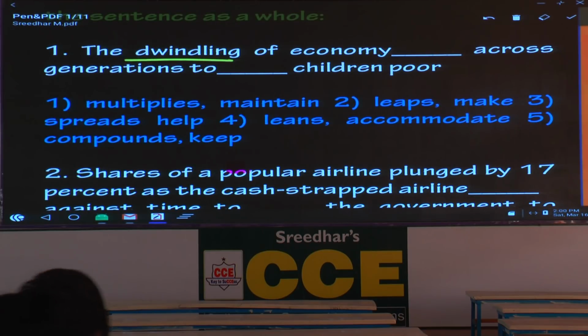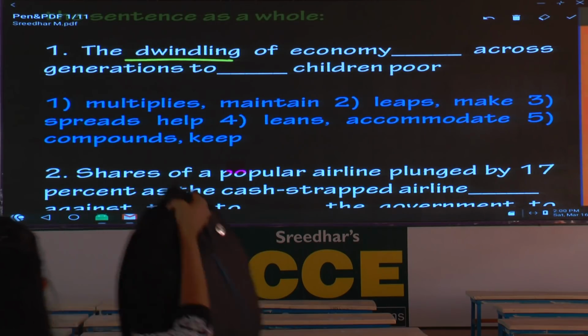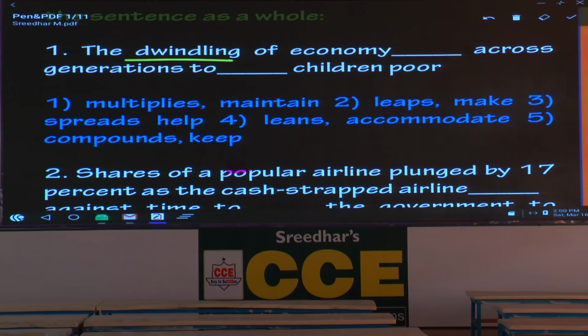Dwindling numbers. I'm not writing, I'm dictating. Dwindling numbers. But here it goes with economy. The dwindling of economy. So is it a negative word or positive word? It's a negative word. Based on that you have to select. Across generations, to children poor.